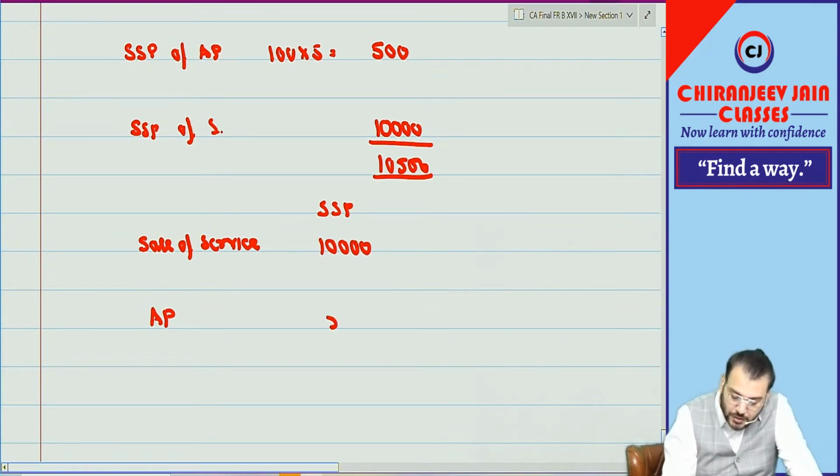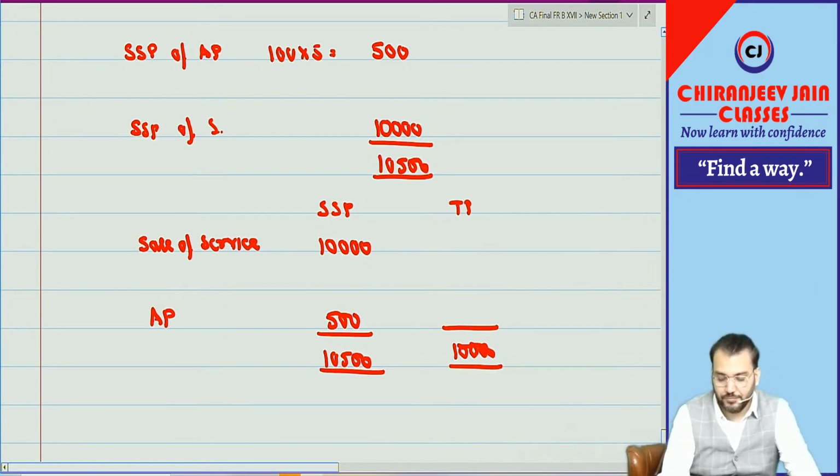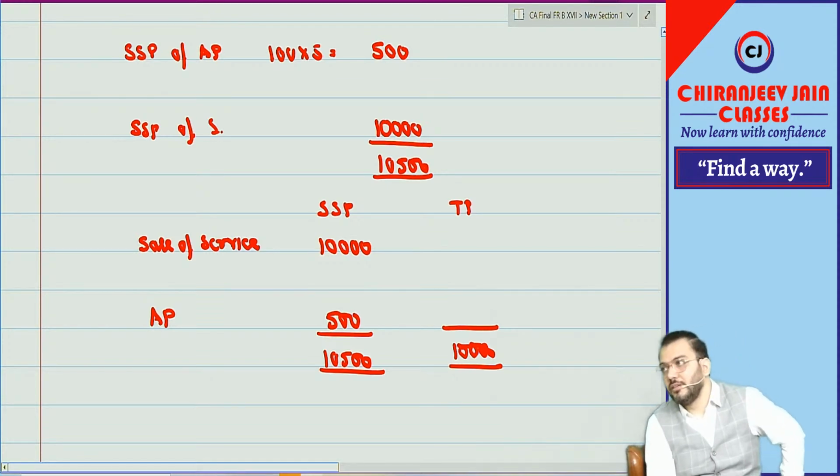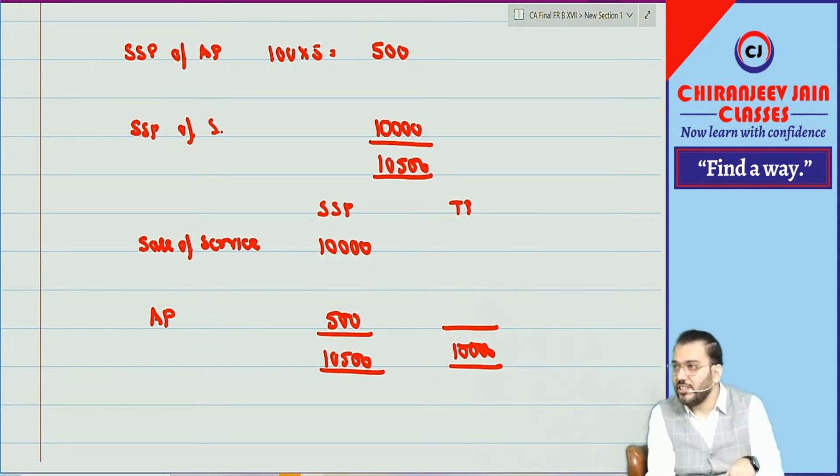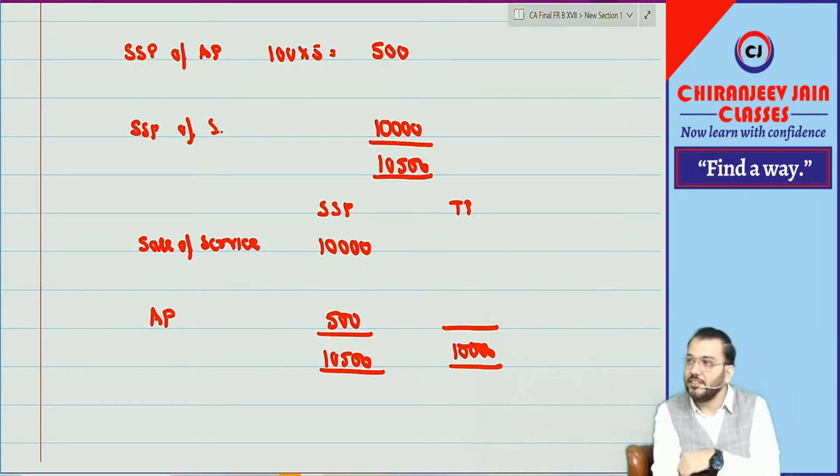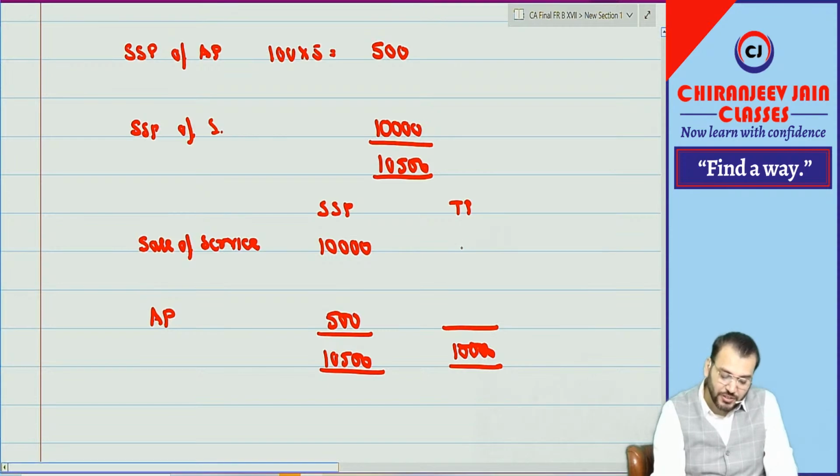And what is the transaction price? Transaction price is 10,000. So this 10,000 will be allocated in this ratio. Can you allocate? We have done better questions than this. This is a very small question. We have done better questions than this in class. So how much is it coming?